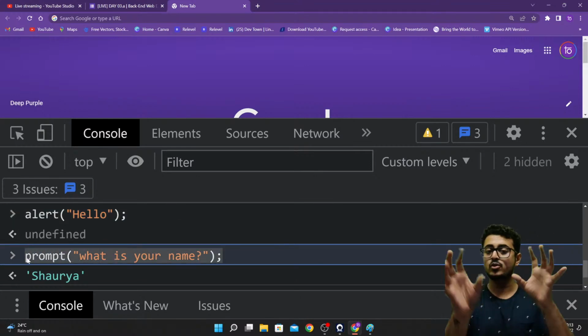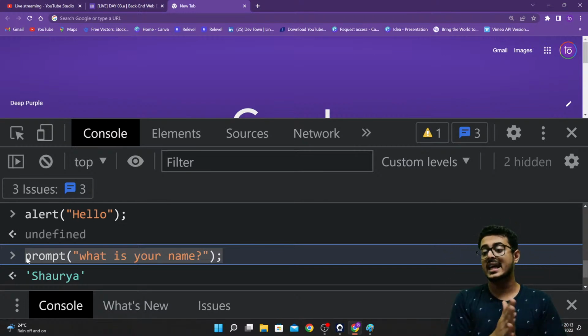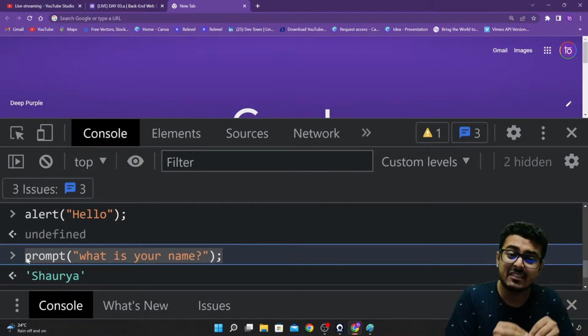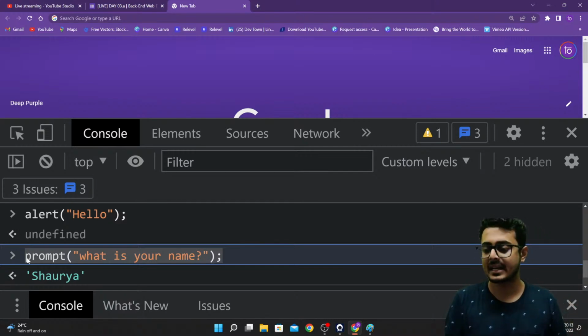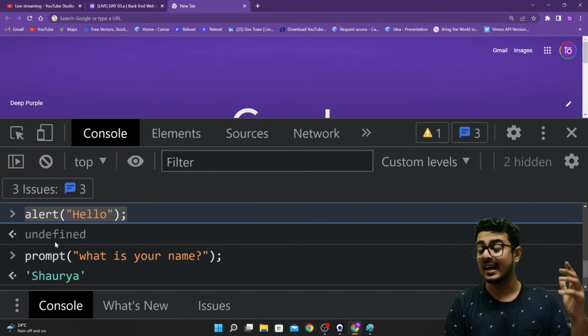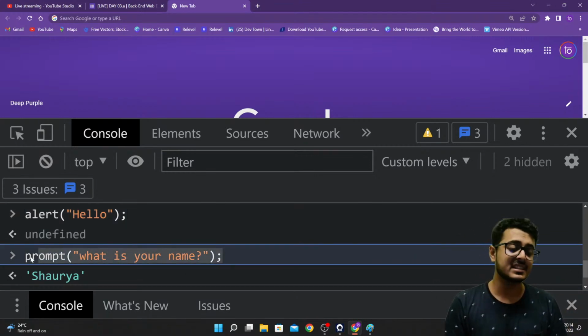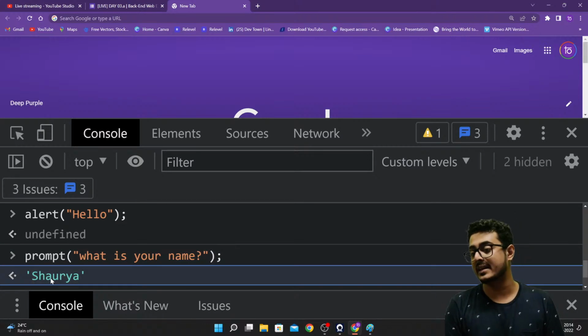Whereas prompt, whatever the user gave as an input inside of the prompt, this prompt is returning it back to us, guys. And hence, because alert is not giving us anything, we are getting undefined printed out right over here, whereas prompt is giving us something, and hence we are getting Shaurya printed out right over here. Are you guys able to understand this?